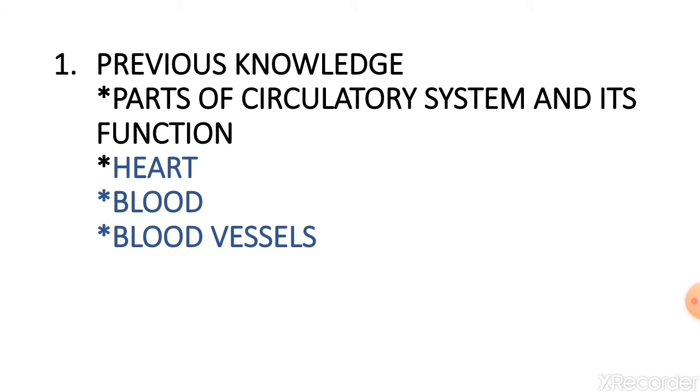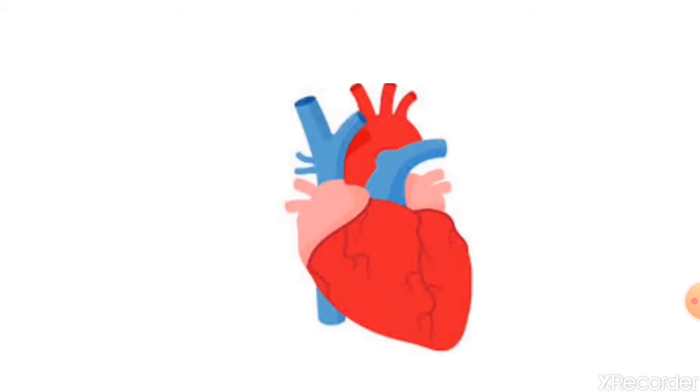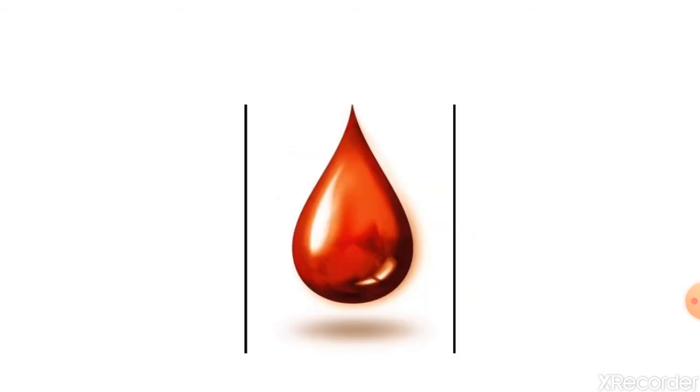Till now, you have learned from the videos about the organs or the parts of the circulatory system. The parts of the circulatory system are heart, blood, and blood vessels. You have also learned about their functions. The heart pumps blood to different parts of the body. Blood carries oxygen and nutrients to different parts of the body. And the blood vessels are the tubes through which blood flows. You have also learned that they work in coordination and supply oxygen and remove carbon dioxide from the body.